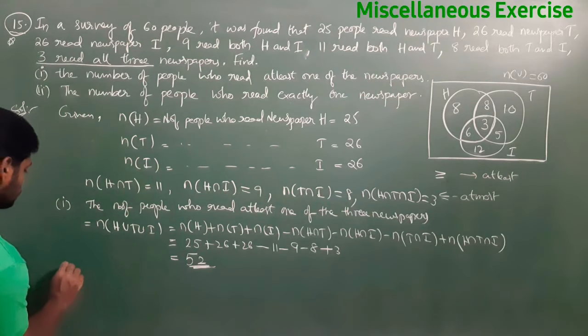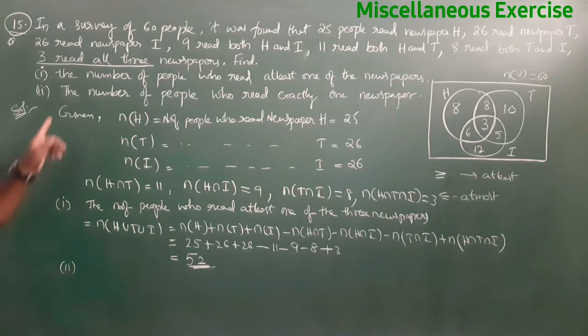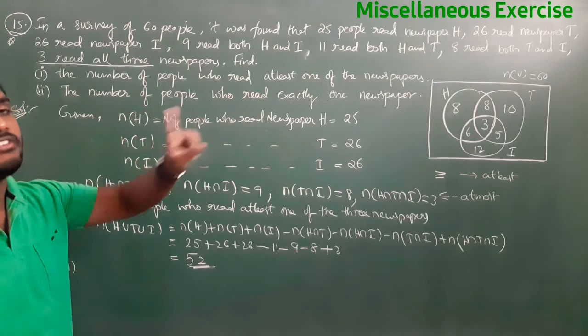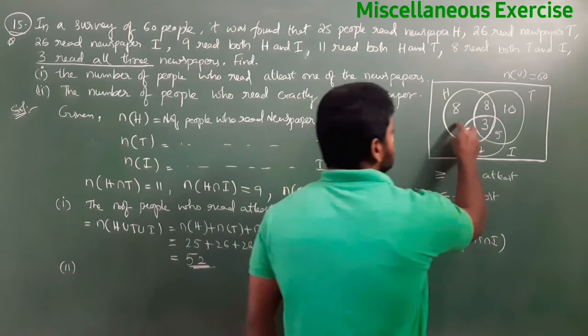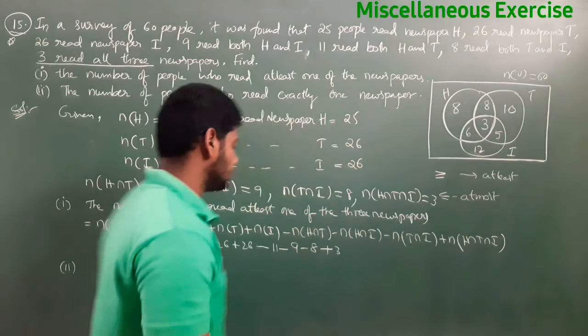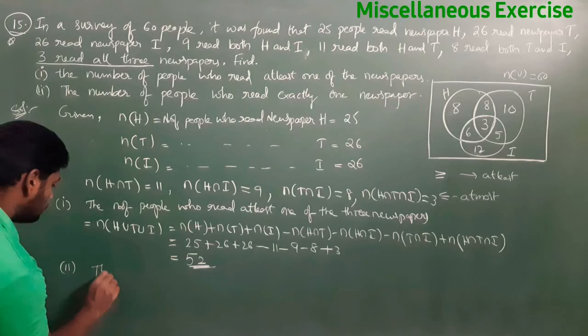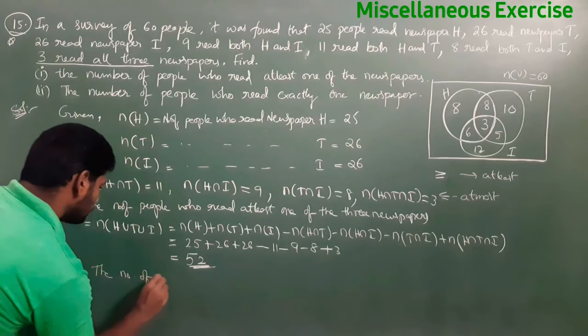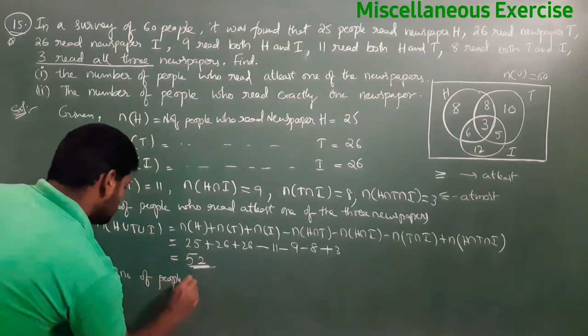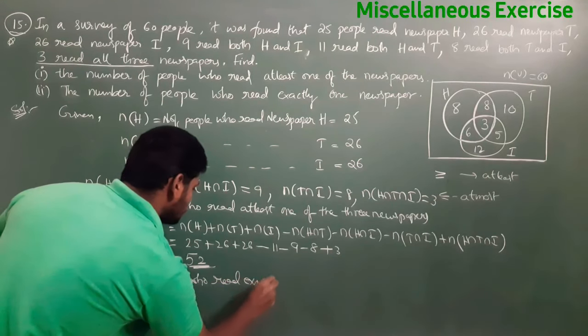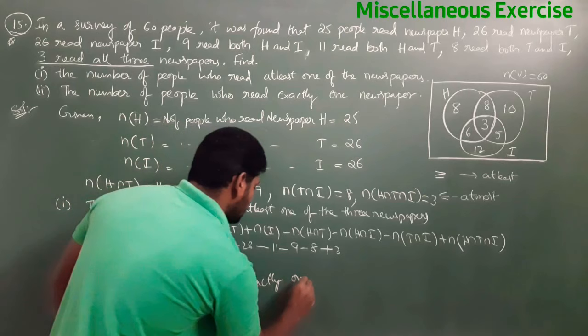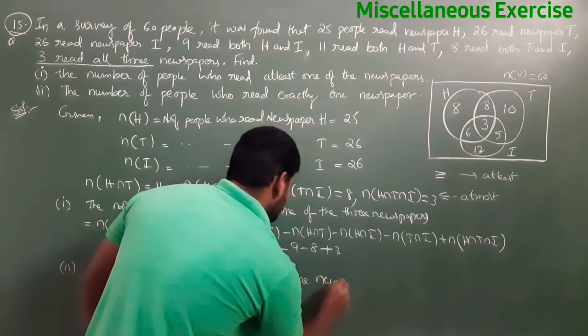Next, second question. What is the second question? The number of people who read exactly one newspaper. Exactly one means which parts? This part and this part. Therefore, the number of people who read exactly one newspaper.